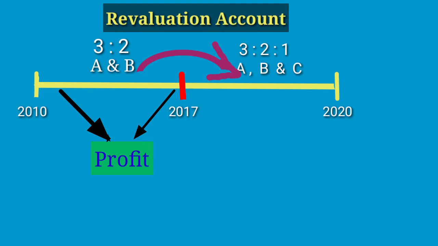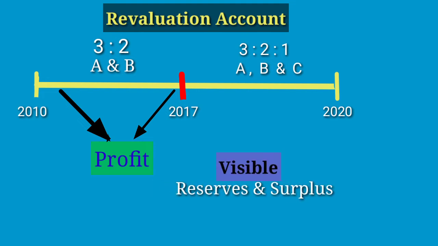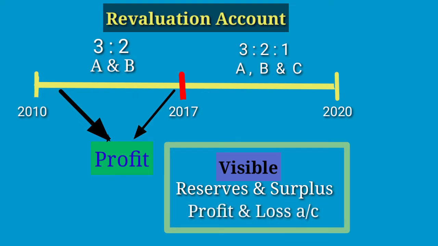So what do we do? Before the admission of a new partner, we will distribute all profit or loss to all the partners. If any profit is visible, we should distribute it to all the partners first. Some profit is visible in the books of account in the name of reserves or surplus, or profit and loss account. We need to distribute this profit to all the partners in their old ratio. Is it clear?